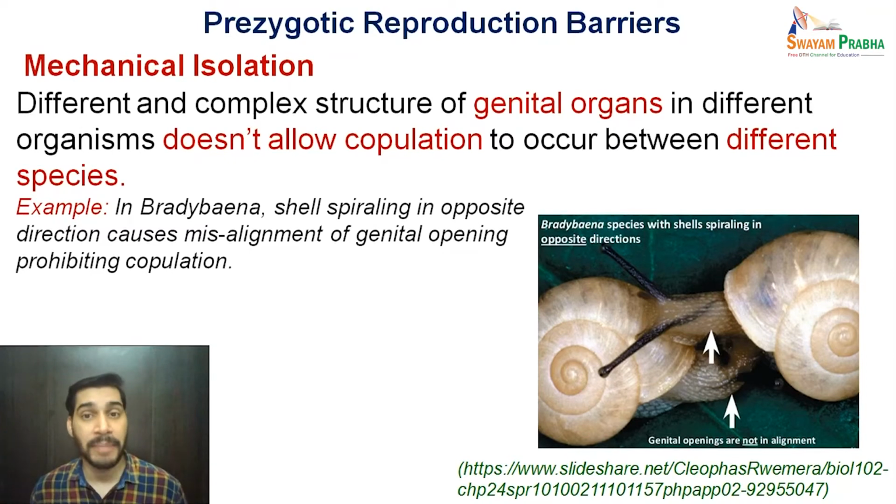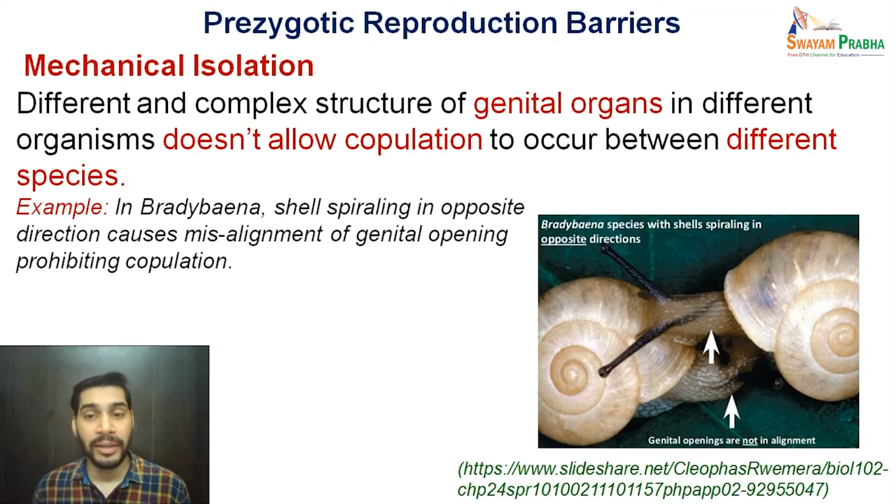Some evolutionary biologists have given an analogy of a lock and key process. Just like a lock and key match with each other, the members of the same species have genital organs in this format so that these members only mate with each other.